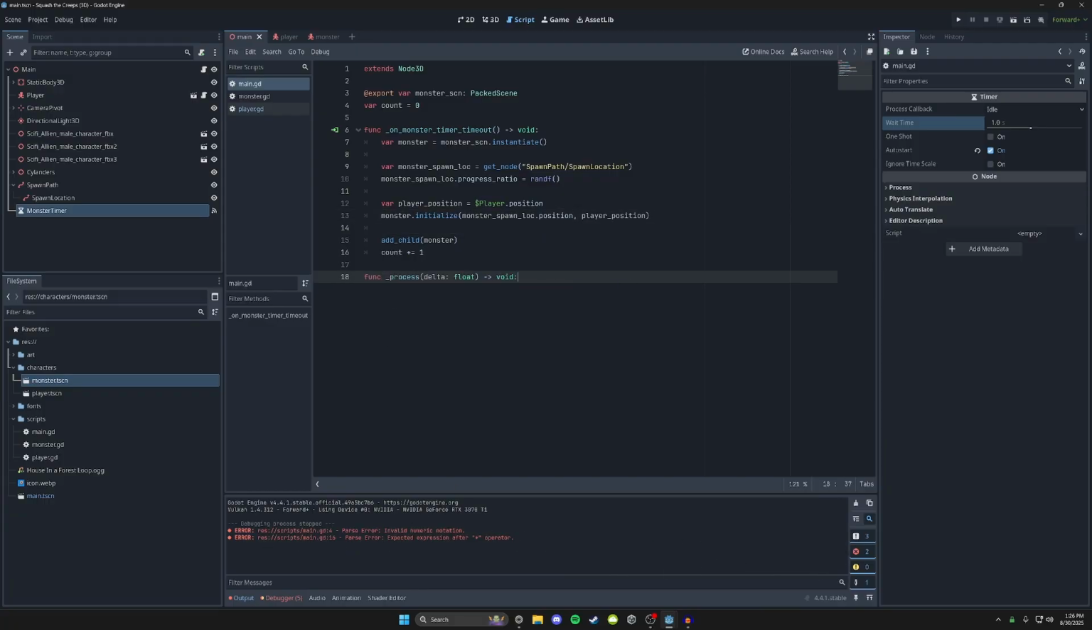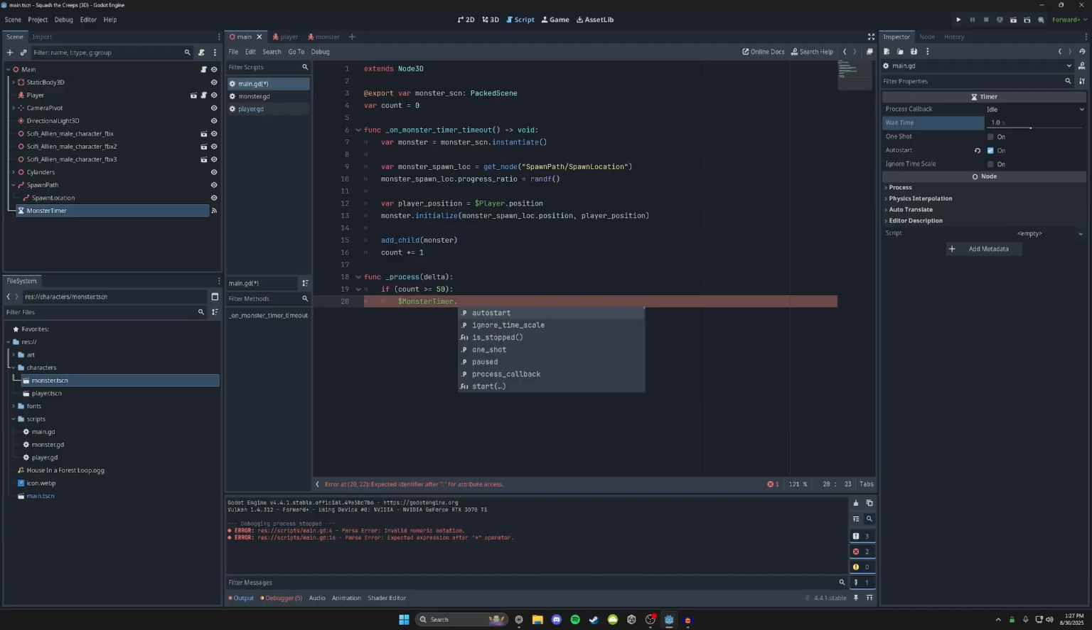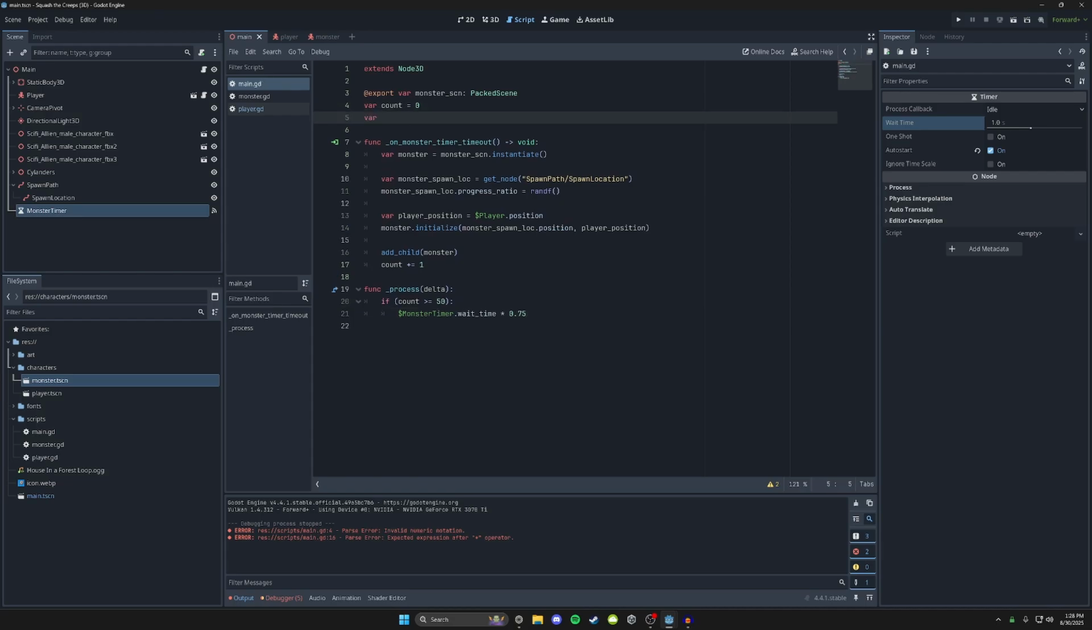Function process delta. We're gonna constantly check if count is greater than or equal to, we'll say after like the 50th instance, if we were to get the monster timer dot wait time multiplied, I want to cut this in half. So monster timer times equals 0.5. And then we'll do 0.75. Actually, for debug purposes, I'm going to get rid of magic numbers. Var time mult equal to 0.75. This we'll export. We can change that if we want to. And then we'll multiply that by time mult.